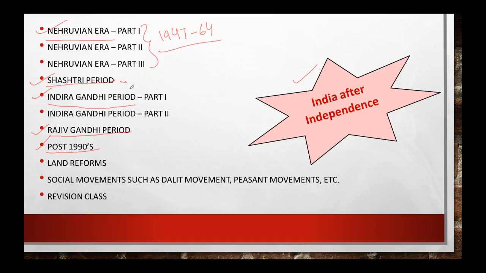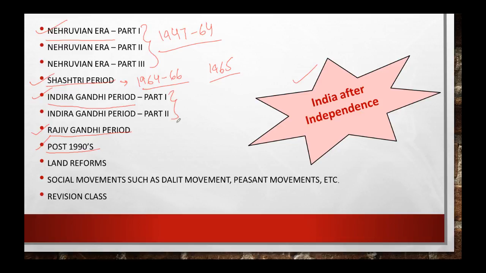Next thing is this Shastri period. This Shastri period is from 1964 to 1966, okay. So in this, the economic crisis happened, the food crisis happened, then the 1965 war happened in this particular period itself, then the Tashkent declaration where Mr. Shastri, he died also.